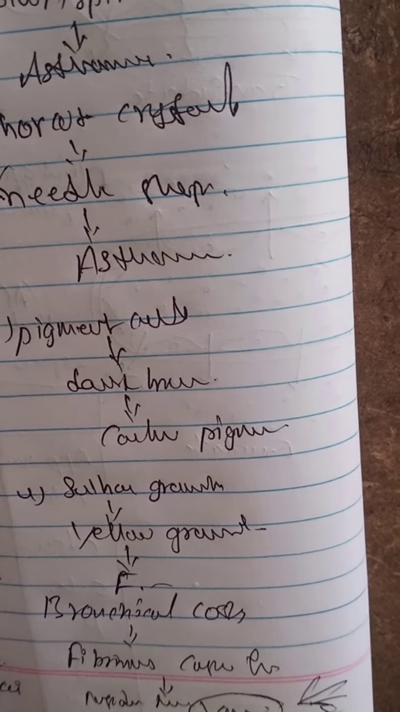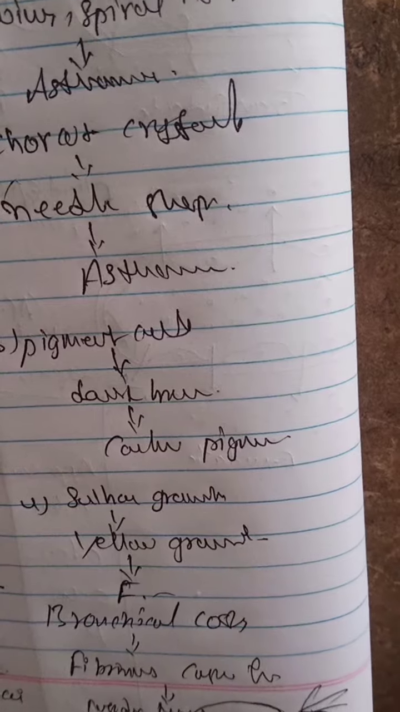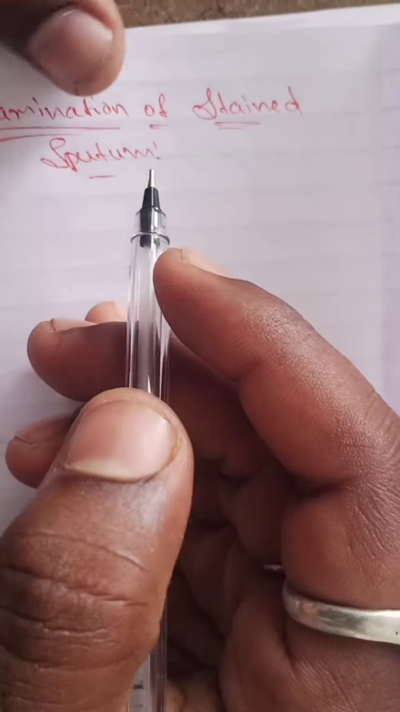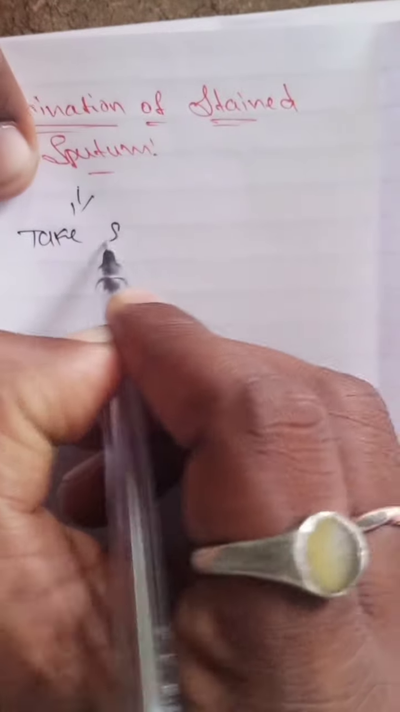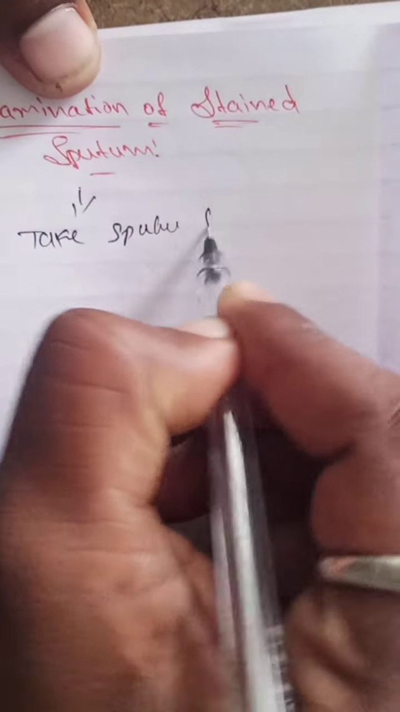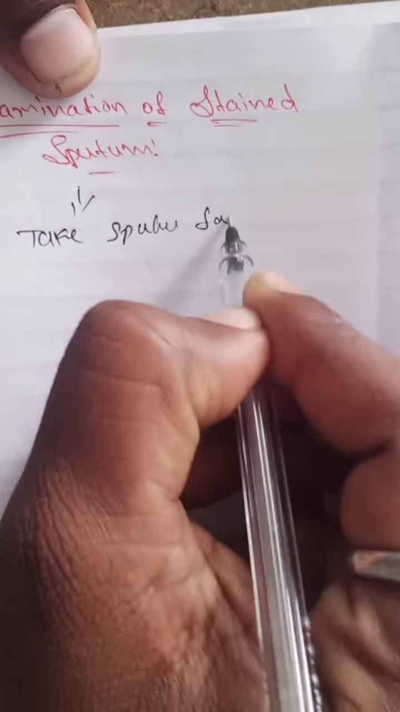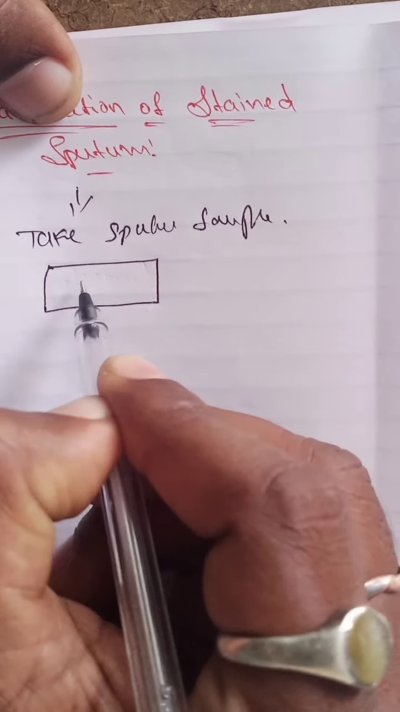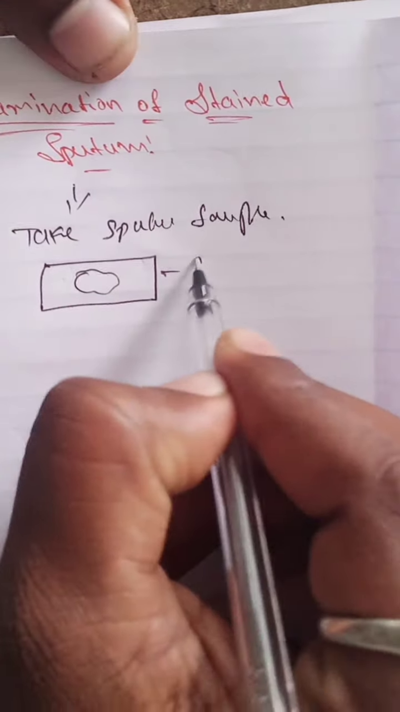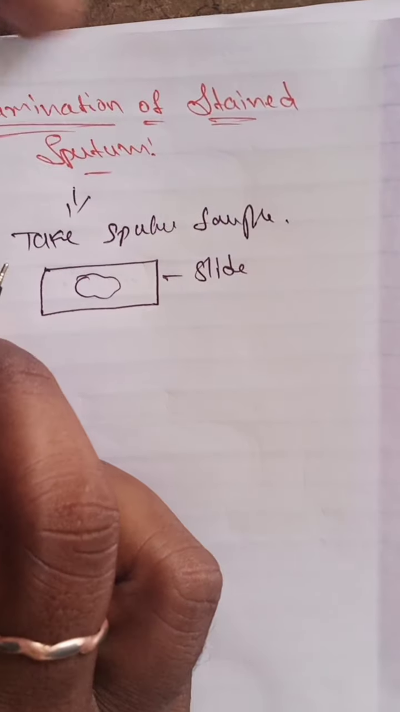Then we discuss the examination of the stained sputum. How to examine the stained sputum? The sputum smear is made on a clean slide and allowed to dry. First of all, take a sputum sample on a glass slide. So this is the glass slide.